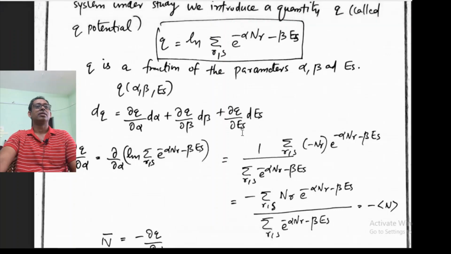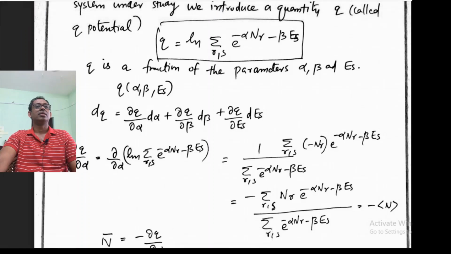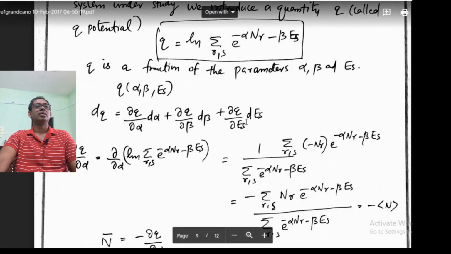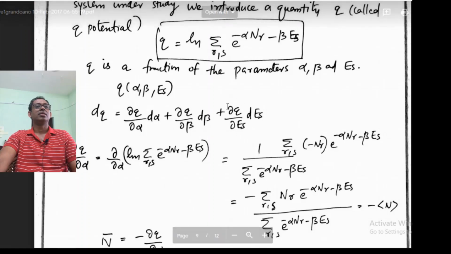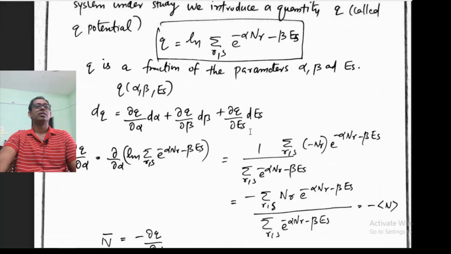Since we are differentiating here, as I partially differentiate with respect to alpha, I have to keep beta and Es constant. As I partially differentiate with respect to beta, alpha and Es are constants, and as I partially differentiate with respect to Es, alpha and beta are constants.